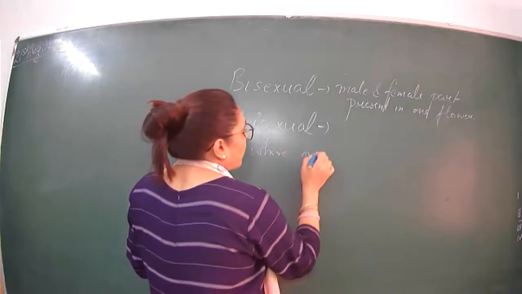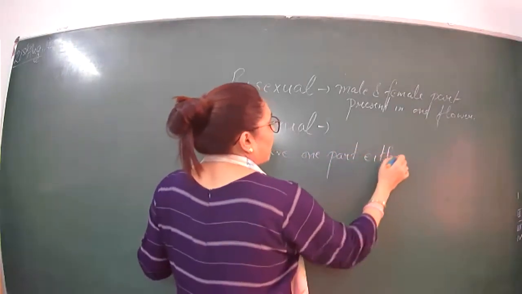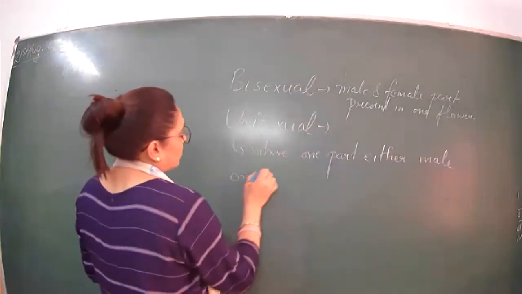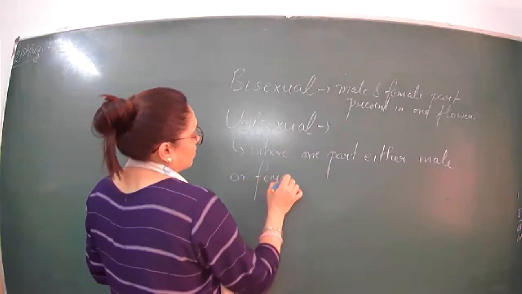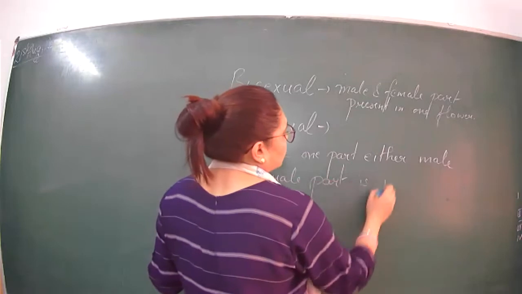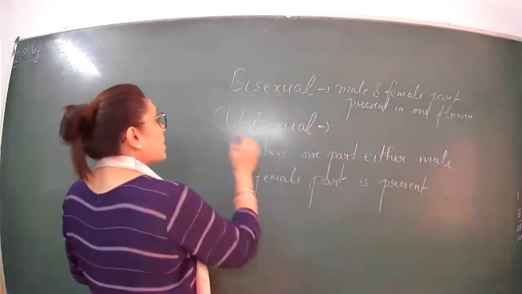And unisexual flowers are those where only one part will be present, either male or female part. Those are known as unisexual flowers.